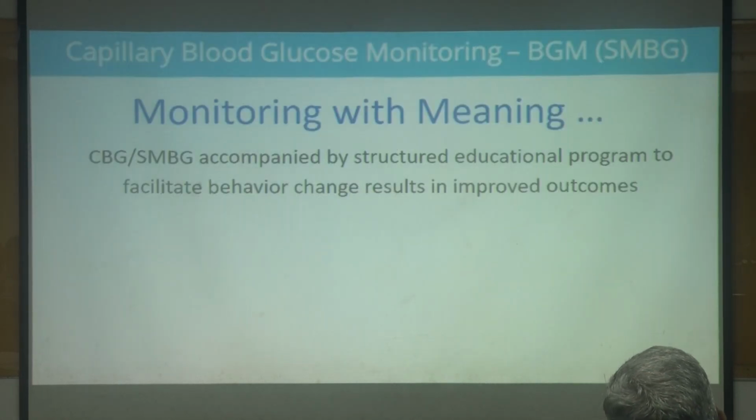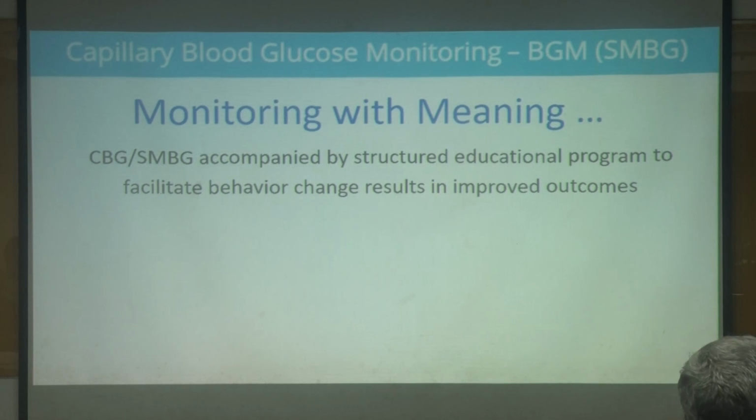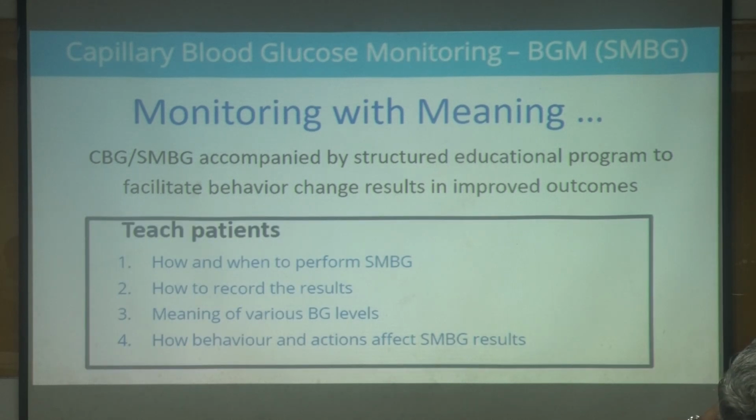And capillary blood glucose monitoring, we say home glucose monitoring. Don't ask people just to do regular monitoring. Always monitor with a meaning. Whenever you check a sugar, you should keep in mind what my sugar level should be, and whether I'm looking for hypoglycemia or hyperglycemia. So we have to teach our patients when to perform glucose monitoring, how to record it.